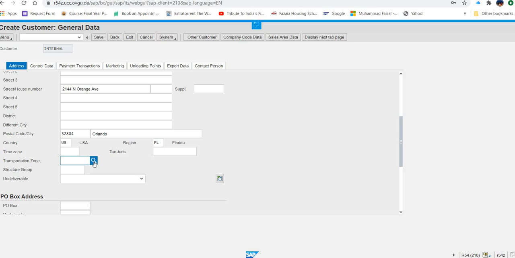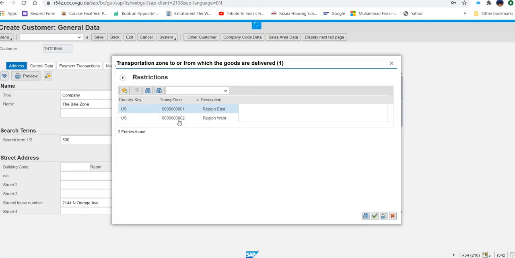Now here you can see the problem is that there are so many zeros in this data. So instead of typing them, because it may create a mistake, I just click on the magnifying glass and select the data.